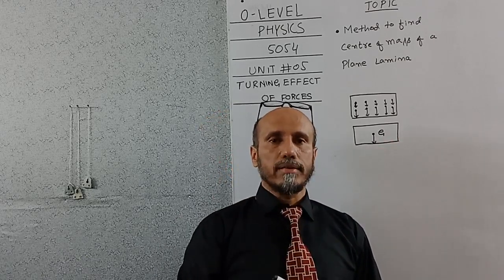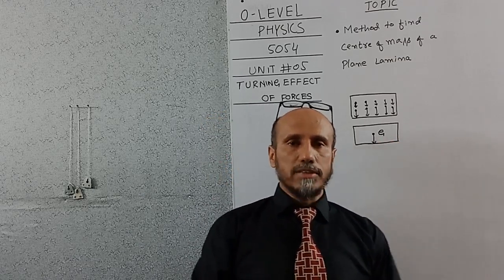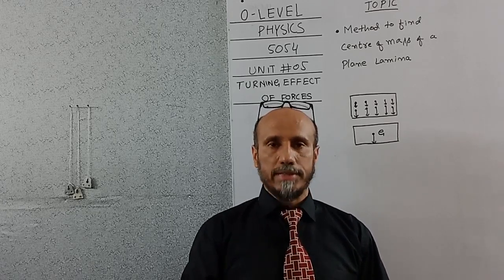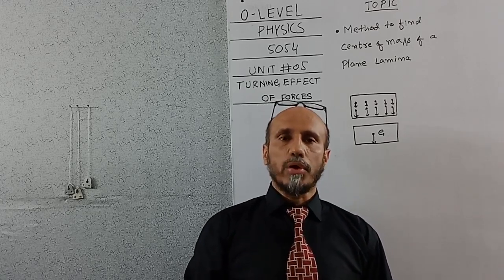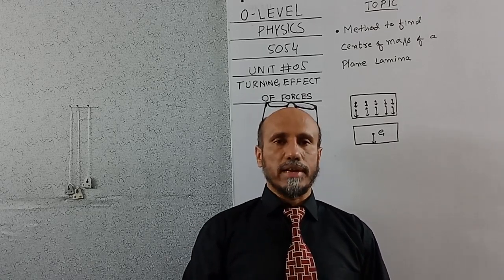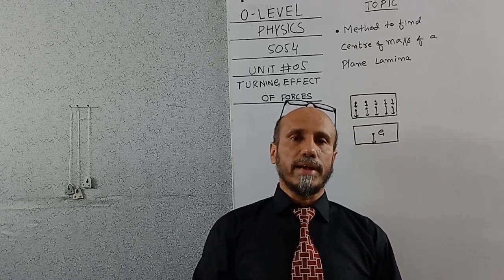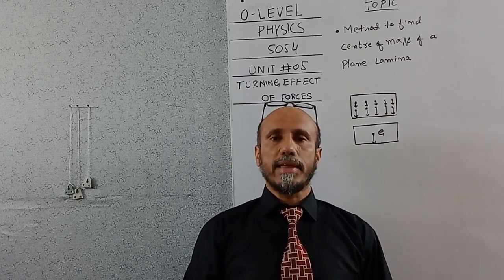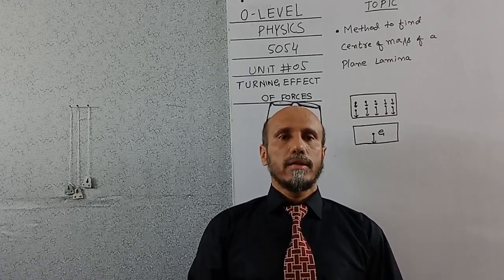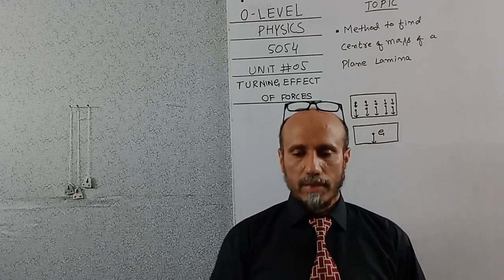In order to find the center of mass or center of gravity, we have to balance the body on some pivot, or some sharp point or sharp edge. Different bodies have different centers of gravity. Regular bodies have their center of gravity at their center of symmetry, and in order to find the center of gravity of an irregular body, we will perform an experiment.